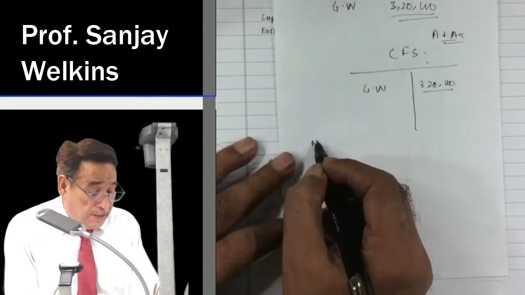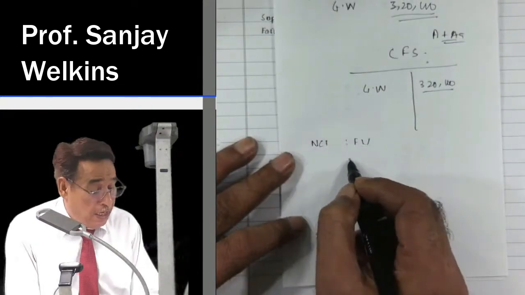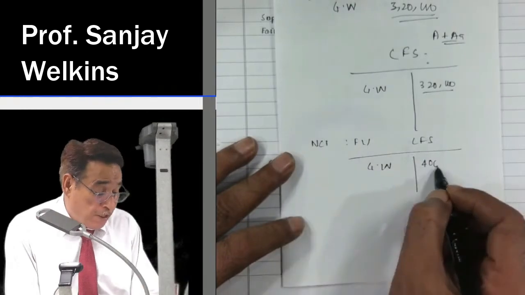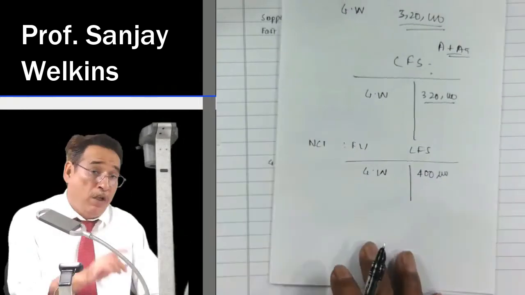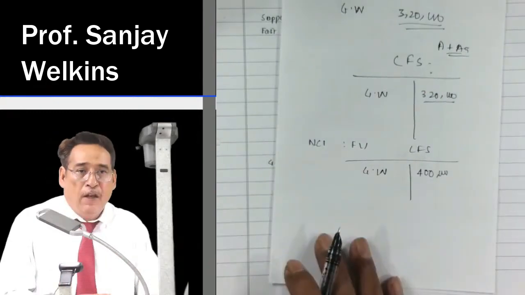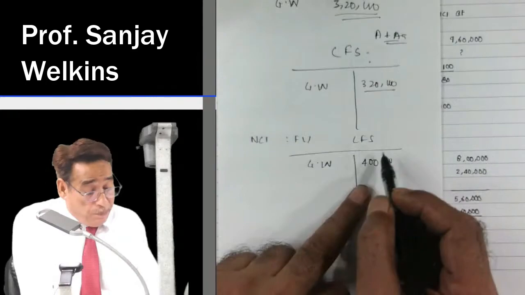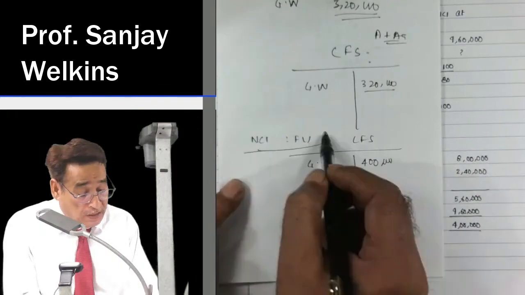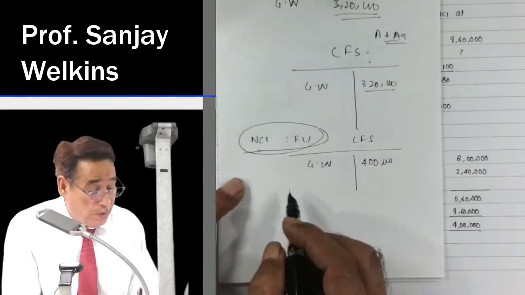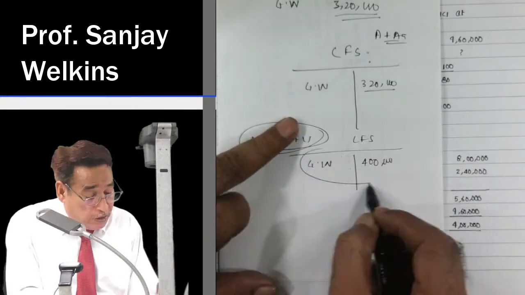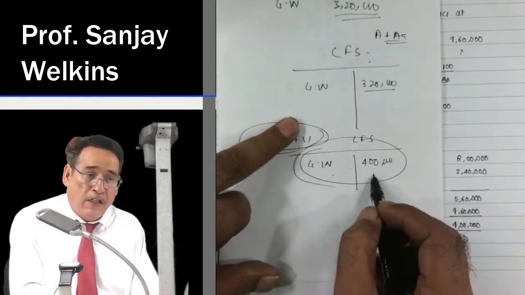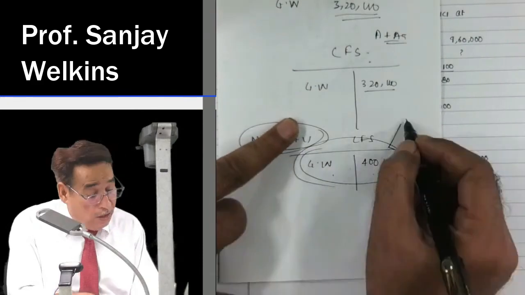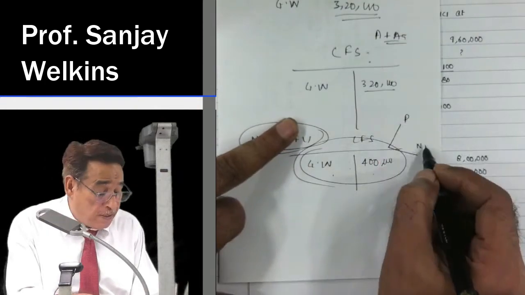Now, when NCI is measured on fair value basis, in the consolidated financial statement, goodwill will be reflected at 4 lakh. But here you need to understand one important point and not let it skip out of your memory. This question is asked so many times in the interview, please pay attention. When NCI is measured at fair value, the goodwill which is represented in the consolidated financial statement is the combined goodwill of parent and of course NCI.